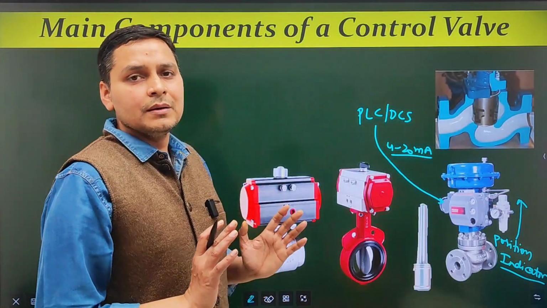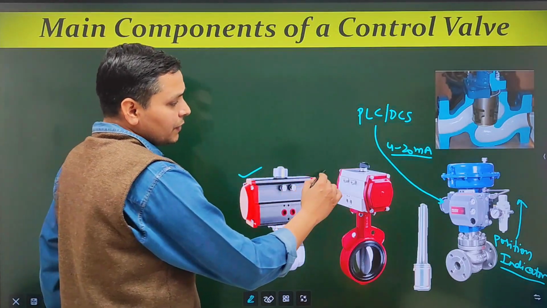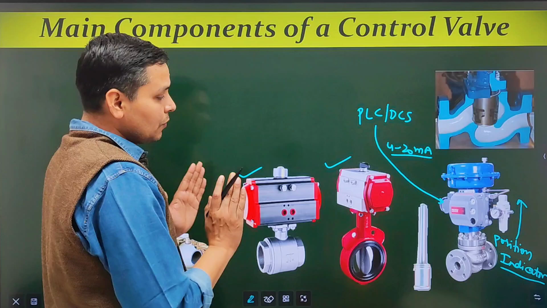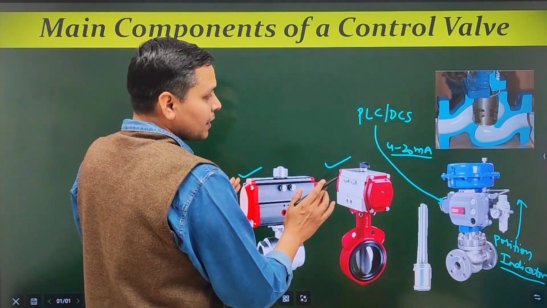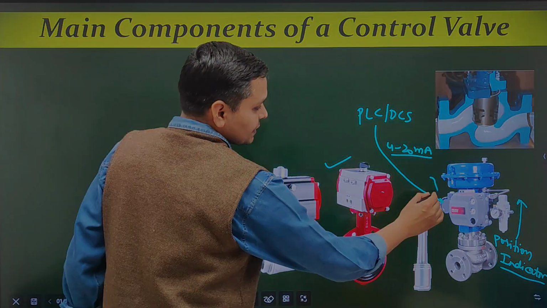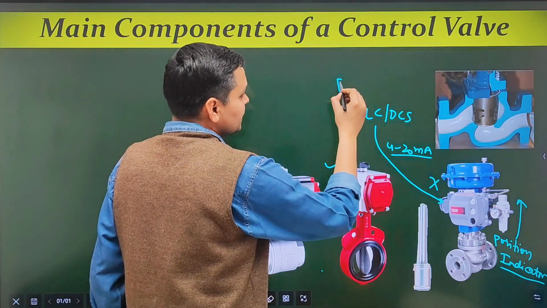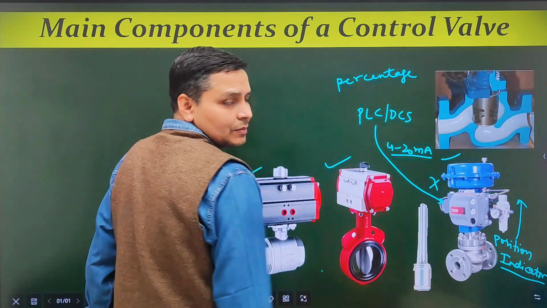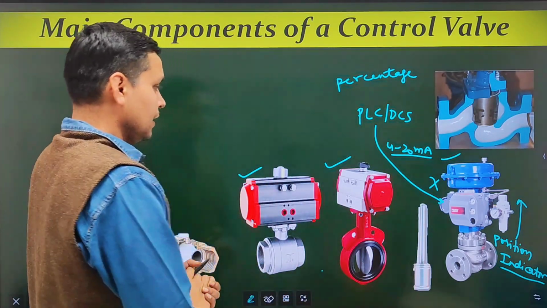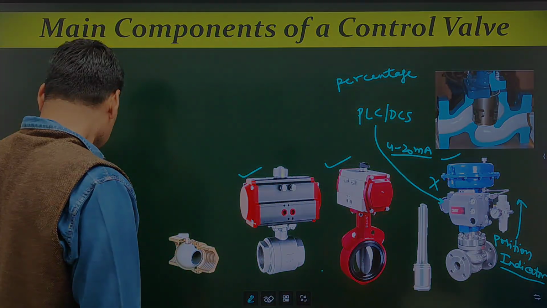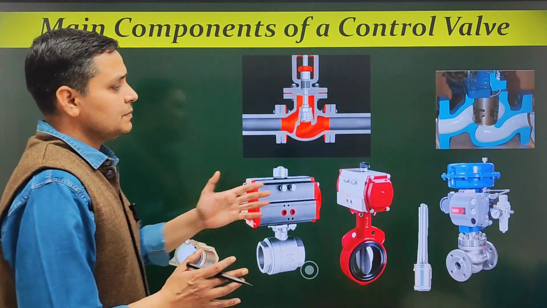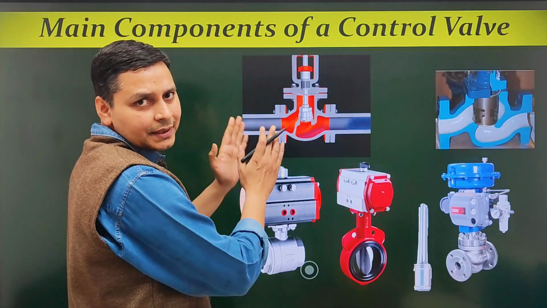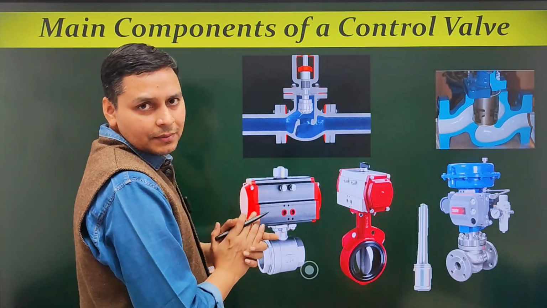Remember, when the valve is of the fully open and fully closed type, then we don't use the positioner. And when the control valve opens in percentage, then we use this positioner. I think it is clear to you. By using this positioner, we can set the control valve opening from 0% to 100% at any value.